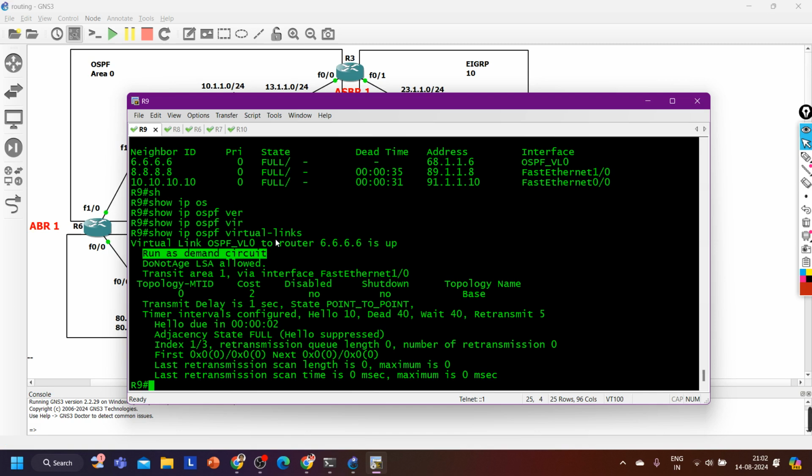Run as demand circuit. Is there anyone who know the meaning of demand circuit? What is the meaning of demand circuit? Guys, any link which works on demand circuit will not send age. LSA age time.